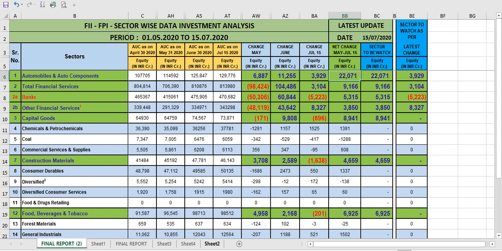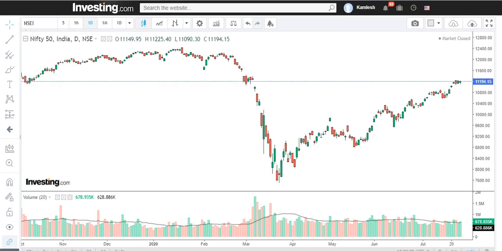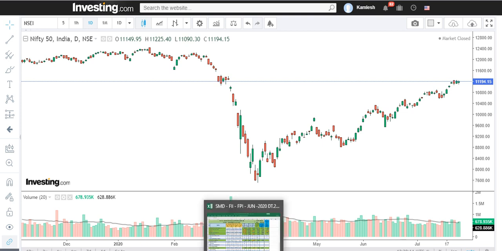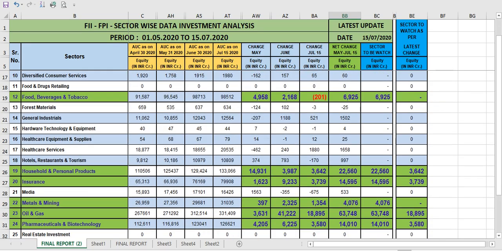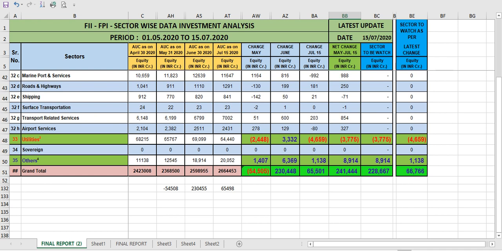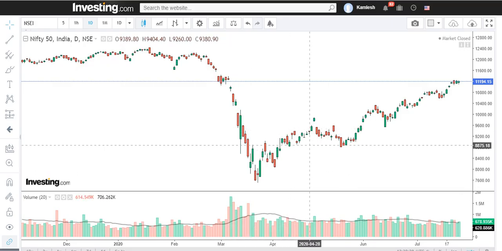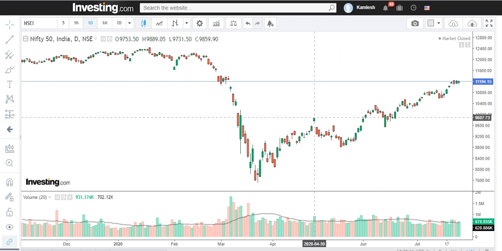Let's go to the chart and get an idea of the latest. Let's see NSE first. So before going to that, let's go to the total amount. What happened in May? In May they withdrew 54,000 crore from the market. Okay, in the month of May. You can see the month of May.